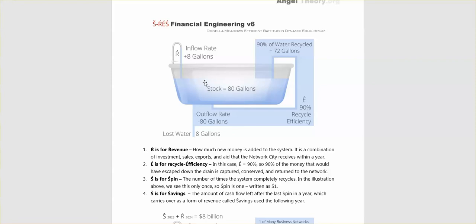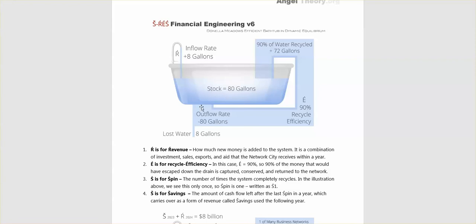Okay, so I'm just going to go through these, what the Š-věÉŠ equation is. R is for revenue, how much money is added to the system. We can see R here, it's coming in. It is a combination of investment, sales, exports, and aids that the network city receives within a year. E is recycle efficiency. In this case, E equals 90%. So 90% of the money that would have escaped down the drain is captured, conserved, and returned to the network.